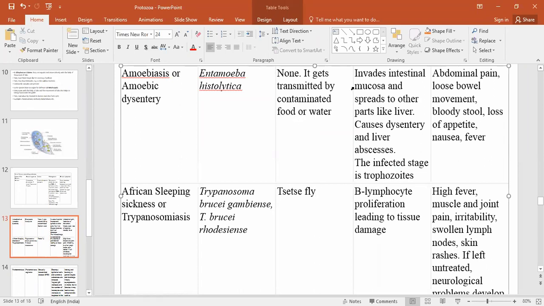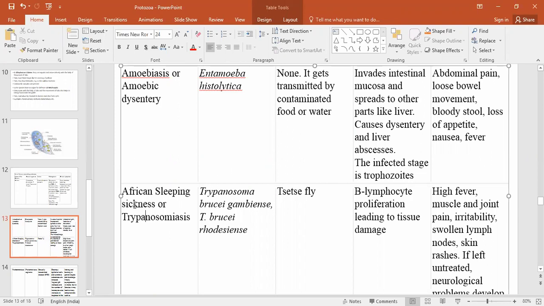What is the pathogenesis? First it invades the intestinal mucosa and spreads to parts like the liver, causing dysentery and liver abscess. The infective stage of amoebiasis is the trophozoite. In malaria the infectious stage is the sporozoite, in amoebiasis the infectious stage is the trophozoite. Then what are the symptoms? Abdominal pain, loose bowel movements, blood in the stool, loss of appetite, nausea, and fever. These are the symptoms of amoebiasis.